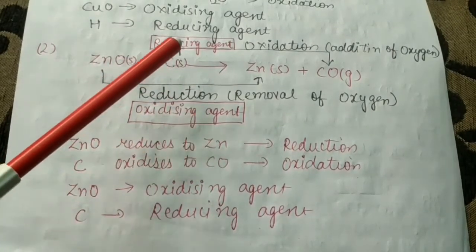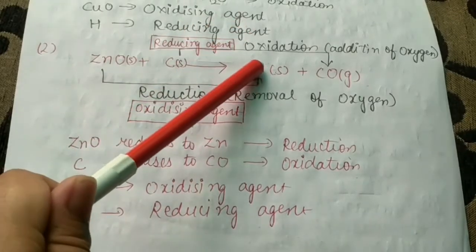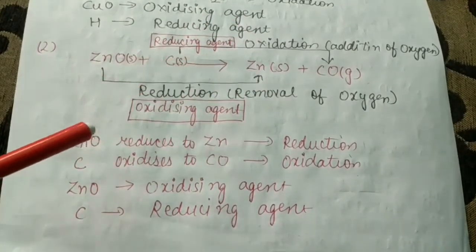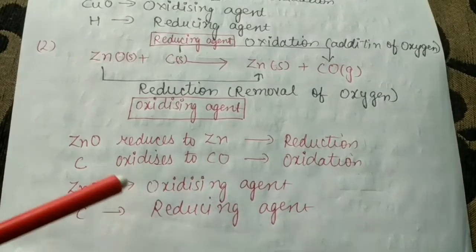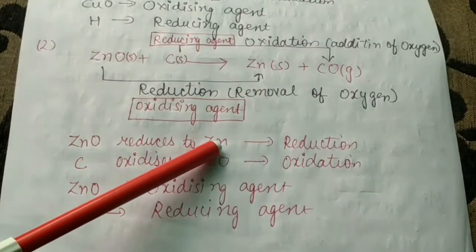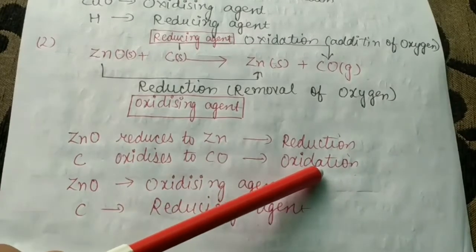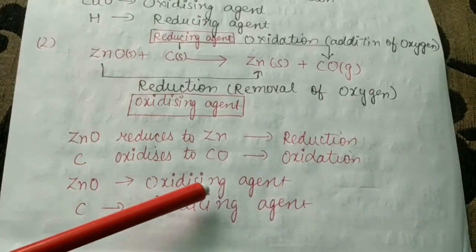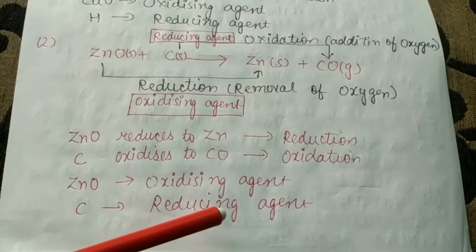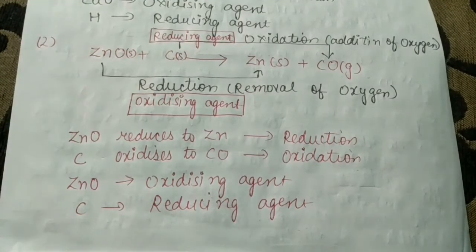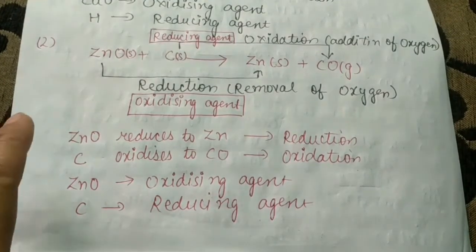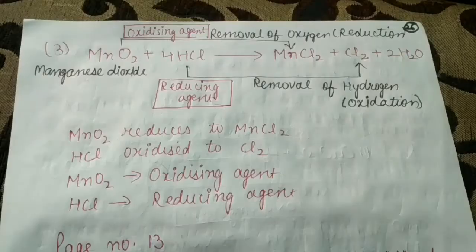An oxidizing agent. And in the case of carbon, the oxidation is taking place, so that is what? A reducing agent. That is all I have written here. So zinc oxide reduces to Zn, that is what? Reduction. Carbon oxidizes to CO, that is what? An oxidation. And ZnO is what? The oxidizing agent. And carbon is what? The reducing agent.